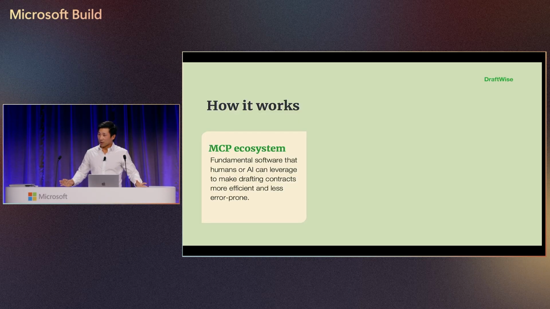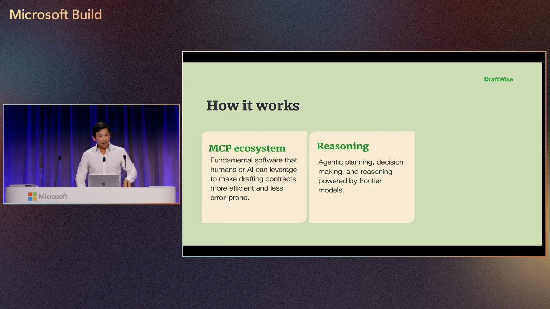So let's talk about how it works. I mean, the very first thing, and this is important for every application of AI, is that we have fundamentally sound software that originally we built for humans to use, and now is used by both humans and AI agents. Under the hood, we also use reasoning models. You saw a lot of planning. You saw a lot of decision-making and tool use. And underpinning that are reasoning models that can make better decisions.